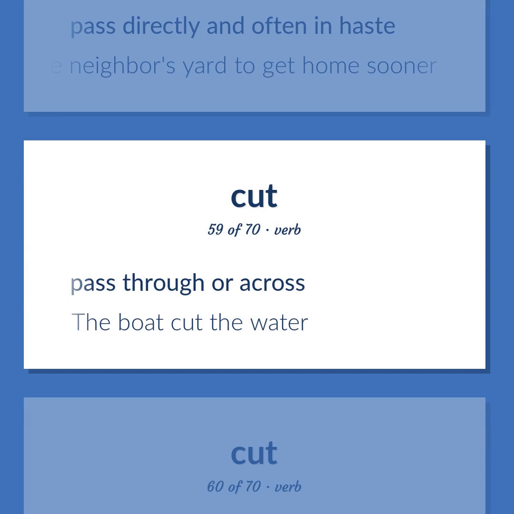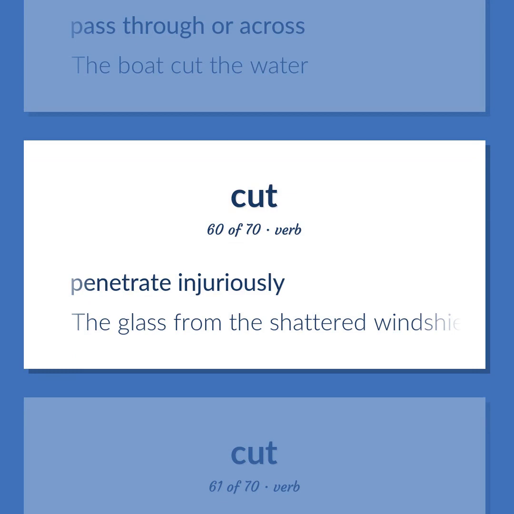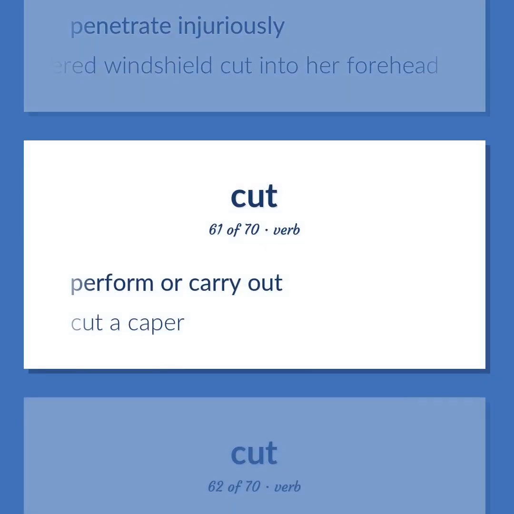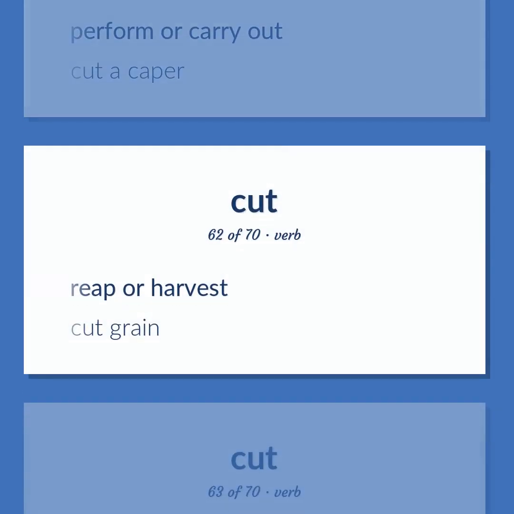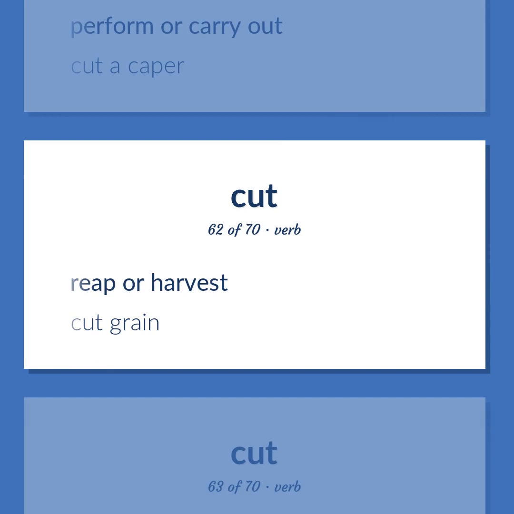The boat cut the water. Penetrate injuriously. The glass from the shattered windshield cut into her forehead. Perform or carry out. Cut a caper. Reap or harvest. Cut grain.